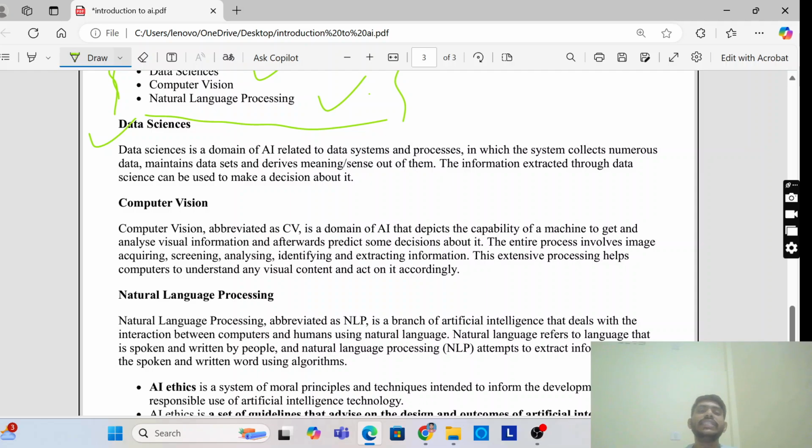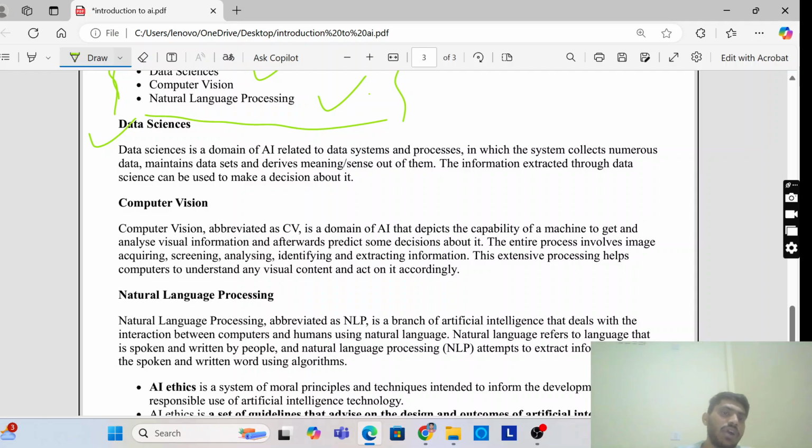That is one example of computer vision. We are using Google Lens to capture text and convert it into our own format. That is computer vision. There are a lot of examples, like face recognition systems. We are using computer vision technology to do all these works.